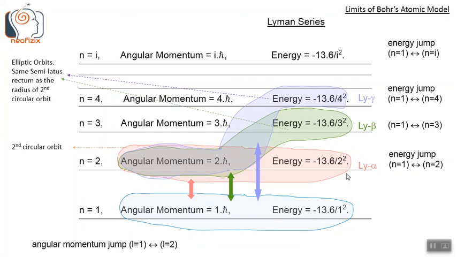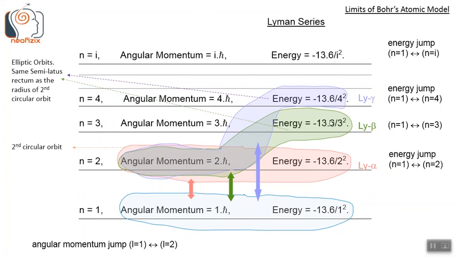This figure shows the elliptical orbits based explanation of the hydrogen spectrum. In Lyman series, the electronic transitions can happen only between angular momentum levels L equals 1 and L equals 2. But transitions can happen between the first energy level n equals 1 and any level n greater than 1.